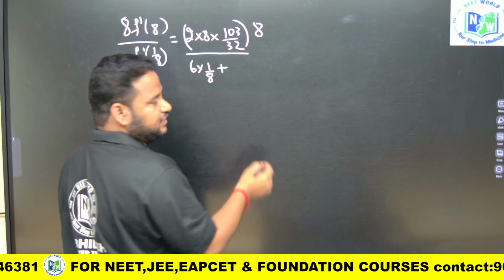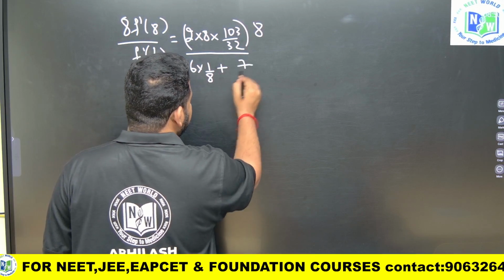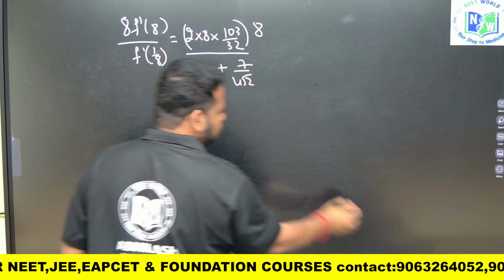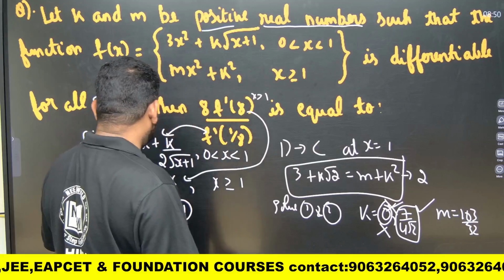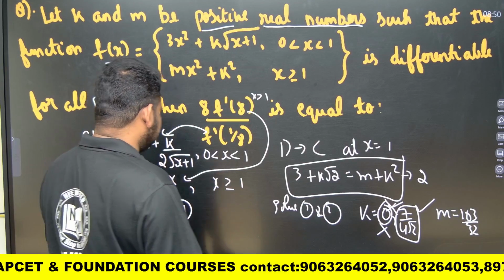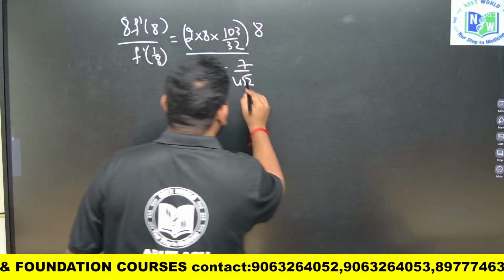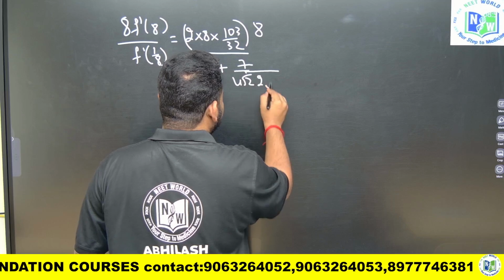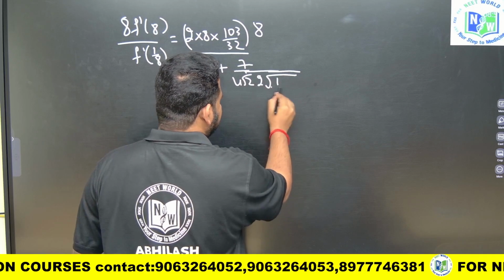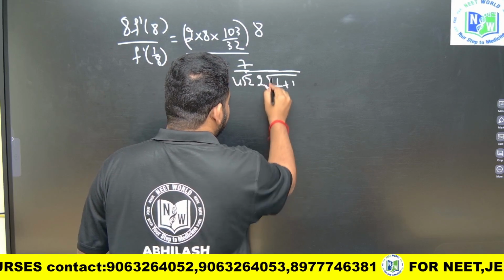What is the value of k, friends? The value of k is 7 by 4 root 2, divided into 2 into square root of x plus 1. x is nothing but 1 by 8 plus 1, square root of x plus 1.